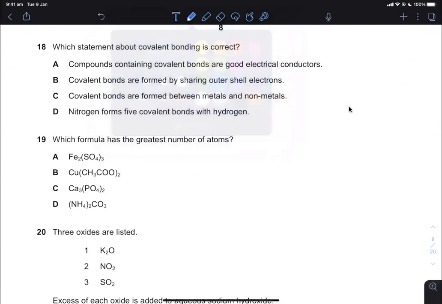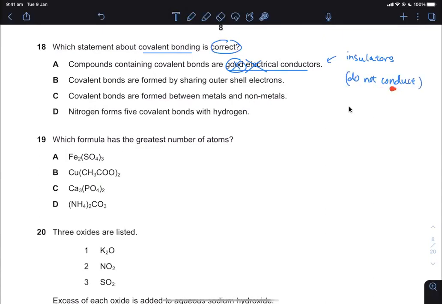Question 18, which one about covalent bonding is correct? Covalent bonding will never be good electrical conductors. So good is definitely wrong there. They are insulators. Covalent compounds are insulators. They do not conduct at all. This is stated in your learning objective in your year 9 under bonding.